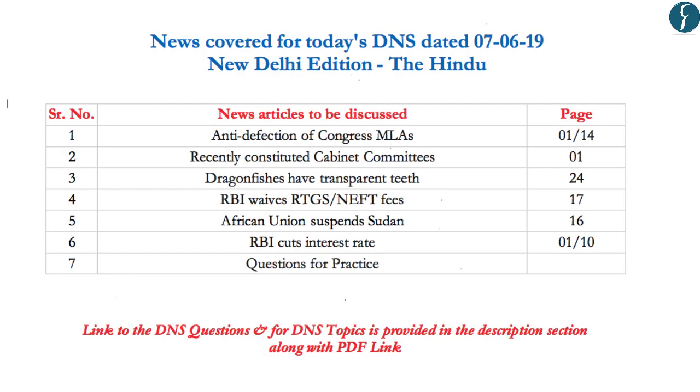Today, we are going to discuss the important issues appearing in the New Delhi edition of the Hindu newspaper dated 7 June 2019. The news to be discussed has been presented on the screen, and timestamping for the same has been provided in the description box below. So, let's start our today's discussion.